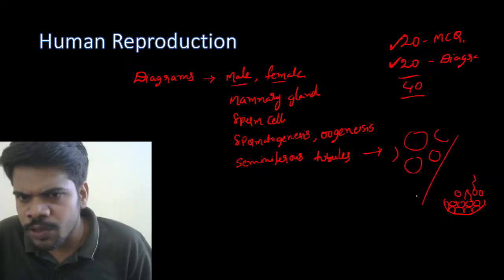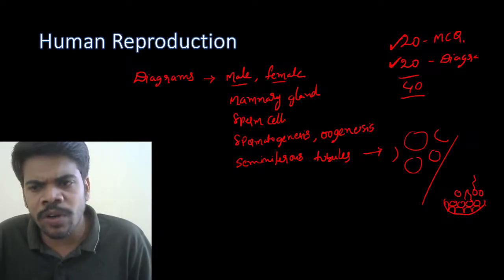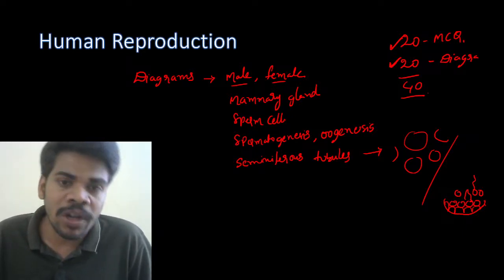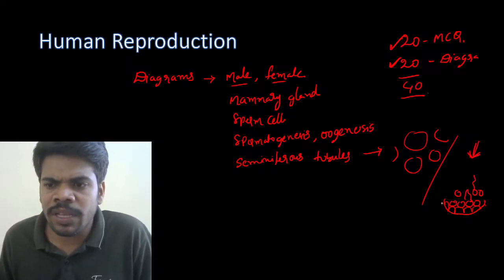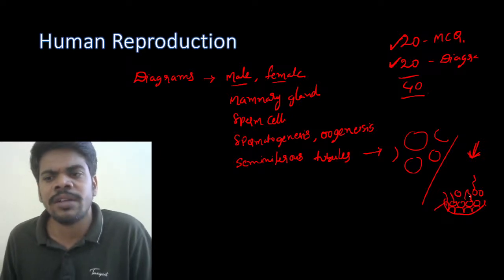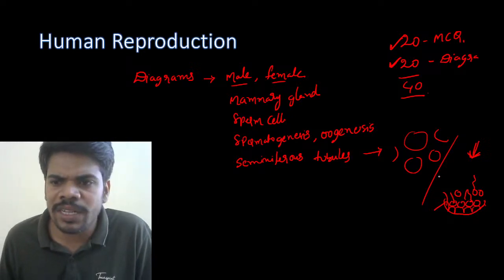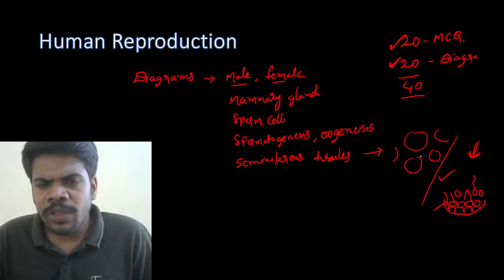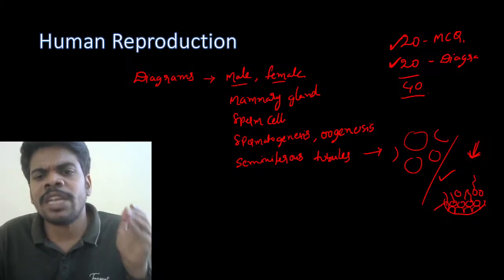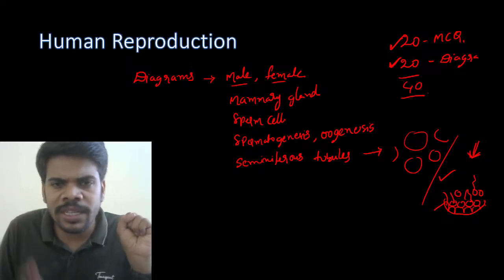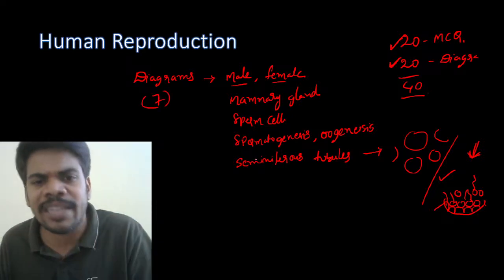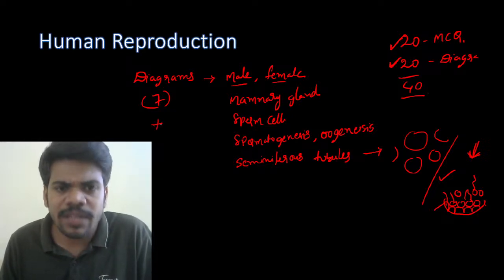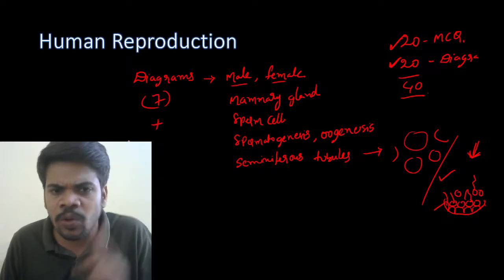You can try any of these two, but my suggestion is they are going to focus on the diagrams which have more labeling. So from that point of view you can select this diagram because it has more labeling: seminiferous tubule wall, spermatogonia, secondary spermatocytes, primary spermatocytes, Sertoli cells, spermatids, sperms. So you can select this diagram: male reproductive system, female reproductive system, mammary gland, sperm cell diagram, seminiferous tubule diagram, spermatogenesis, oogenesis. 7 diagrams are there. Schematic presentations are also considered as diagrams.